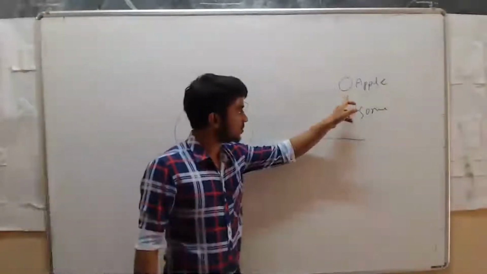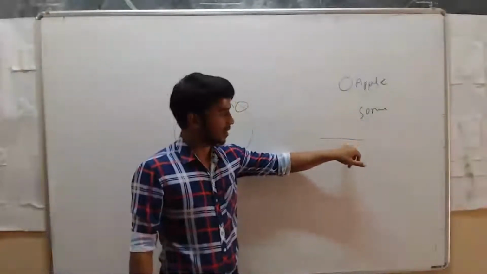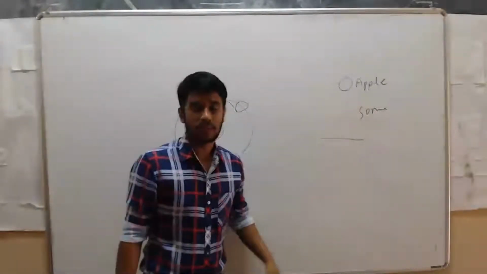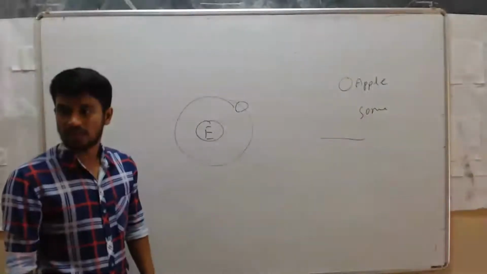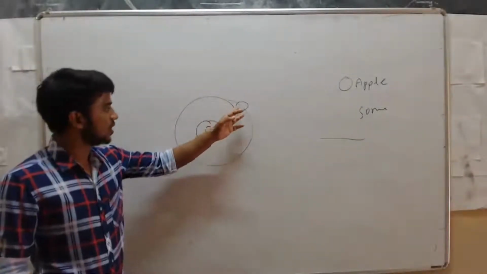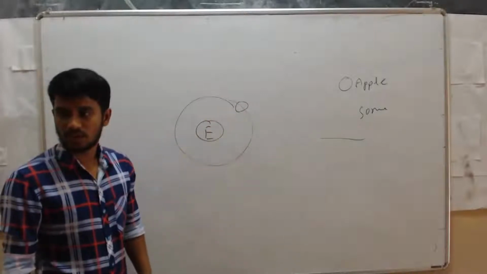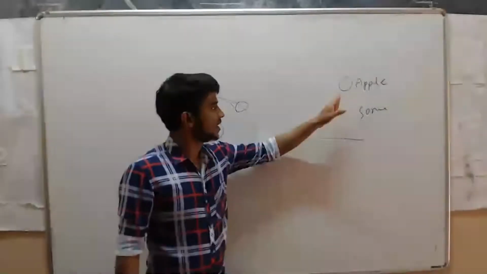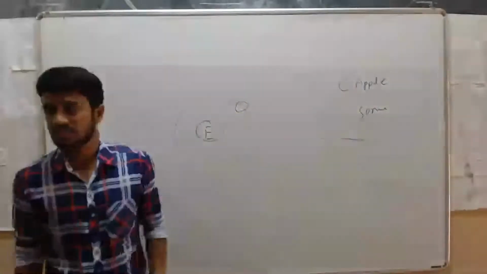But see here, if the same force exists between apple and earth and moon and earth, this apple fell towards the earth, right? Here the earth attracted the apple. But what about here? We never see the moon falling towards the earth. But he said that the same kind of force exists in this case and in this case.